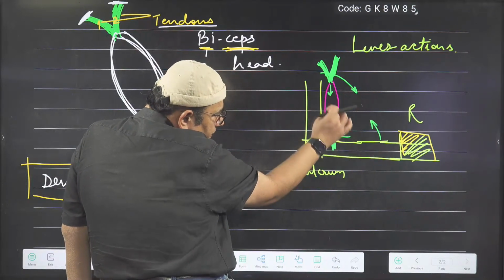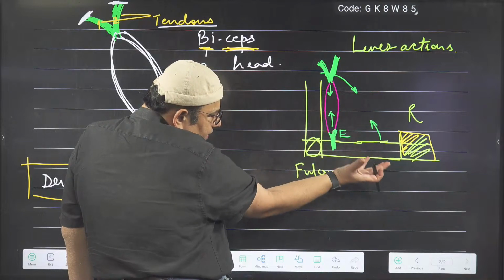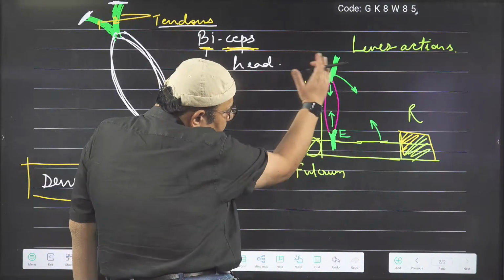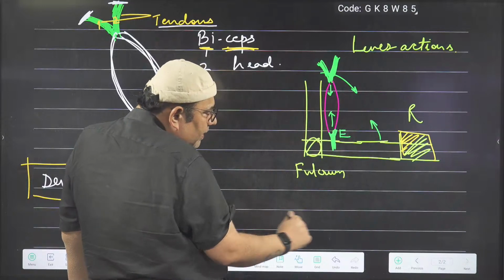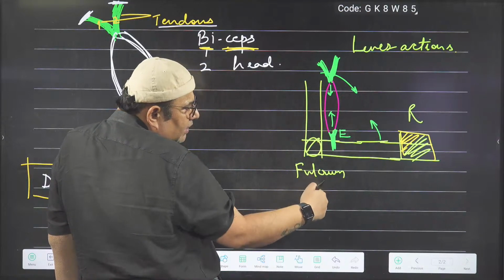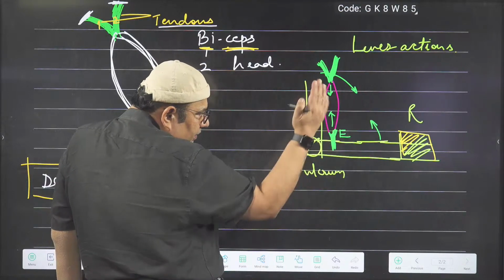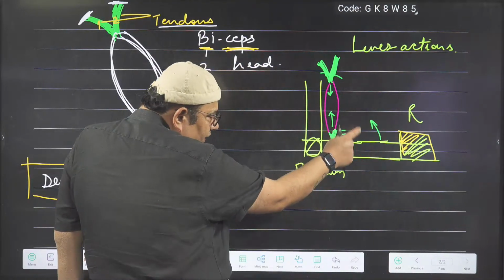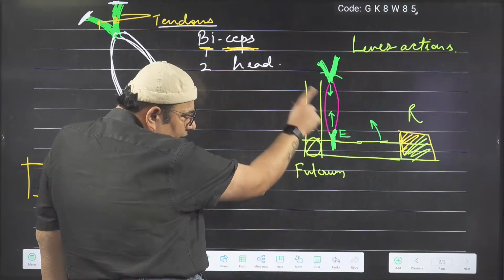Right? Simple. The effort is in the middle. Physics says that both will come closer because this is the force and therefore it is bringing both of them. But in human anatomy, this is little different. In anatomy, they say that only one end moves. Both the ends don't move.